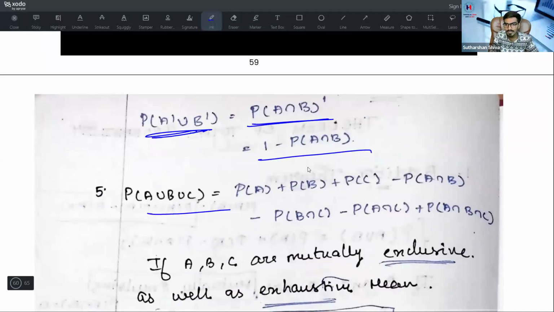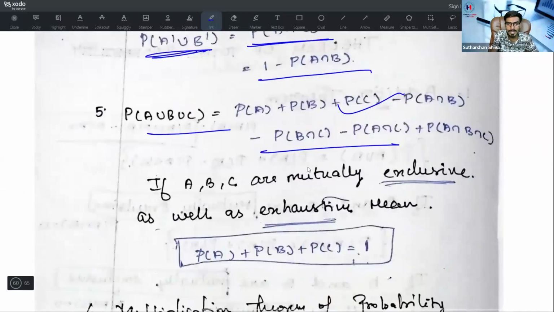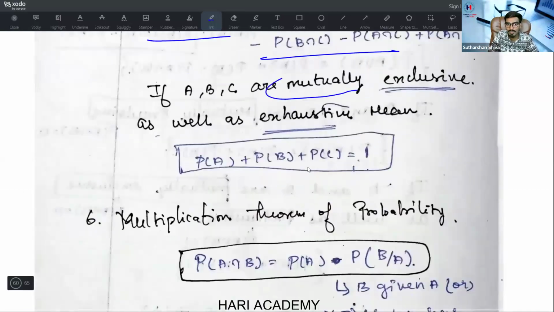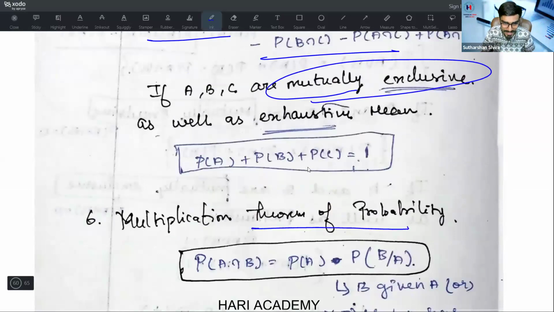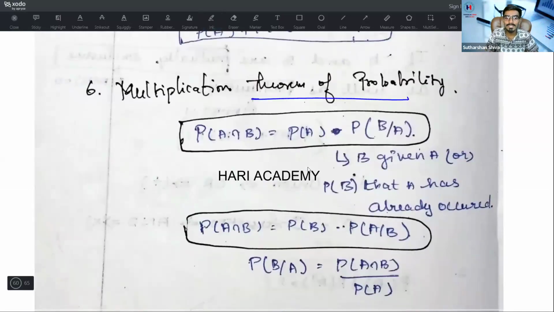When P of A union B, this we have already covered. I'm not going to cover it again. If A, B, and C are mutually exclusive as well as exhaustive, P of A plus P of B plus P of C is equal to 1. Okay. The multiplication theorem of probability we have already covered: P of A intersection B is equal to P of A into P of B by A. That is what is meant by this.